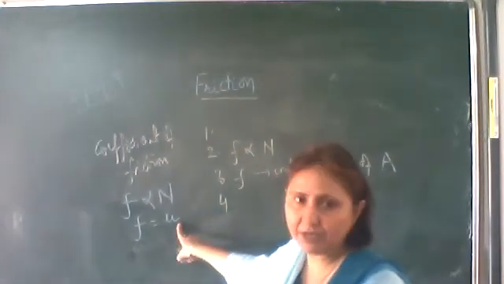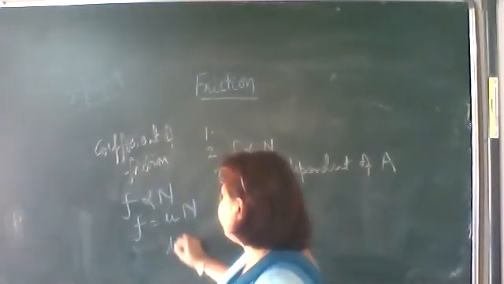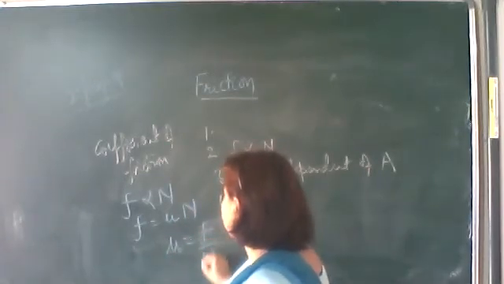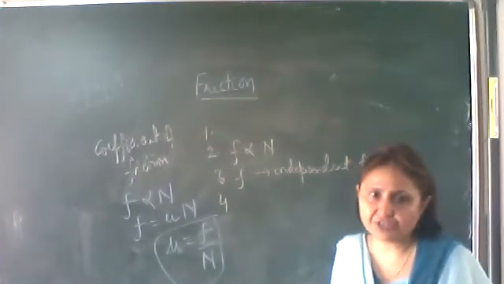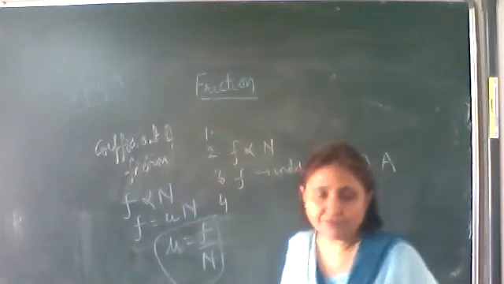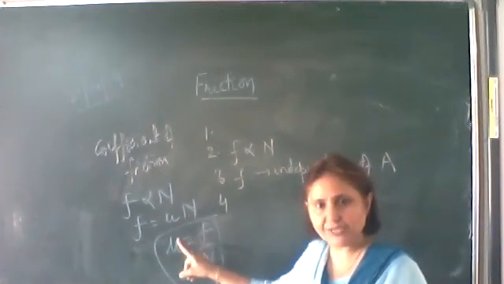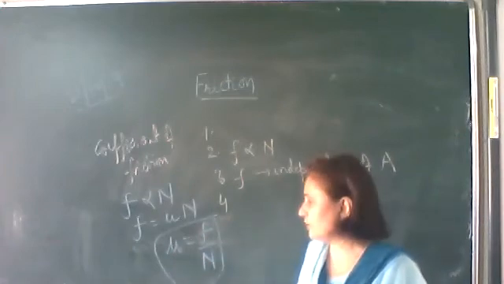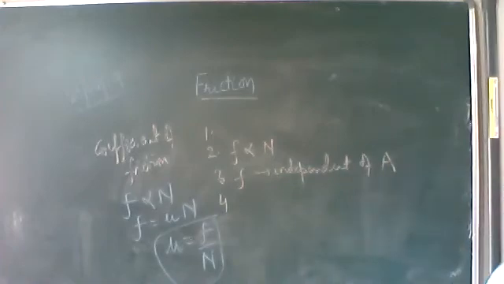It's a Greek symbol. So from the laws of limiting friction, we know that frictional force is directly proportional to the normal reaction, and equating it, the constant of proportionality is mu. So mu is equal to frictional force upon normal reaction.